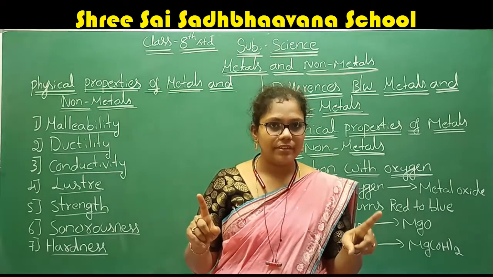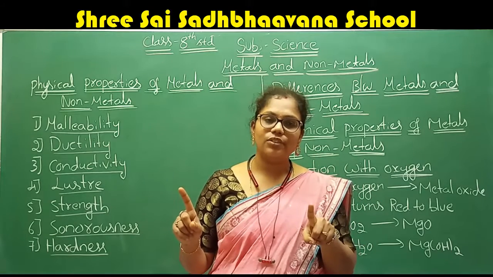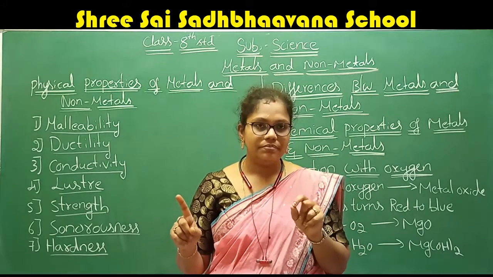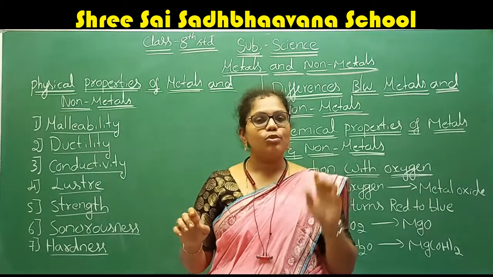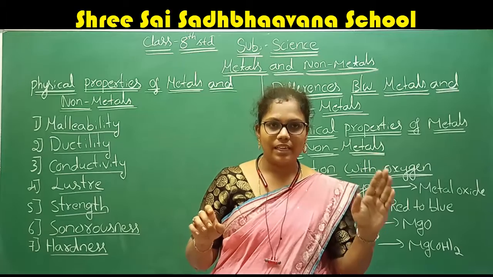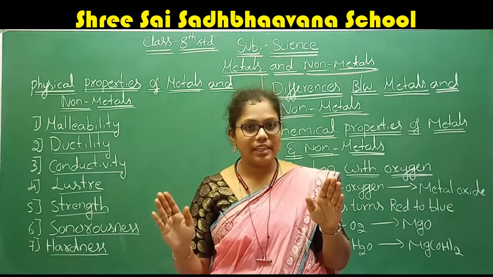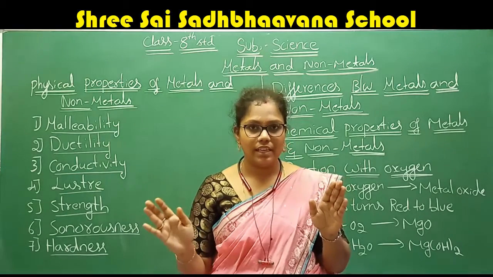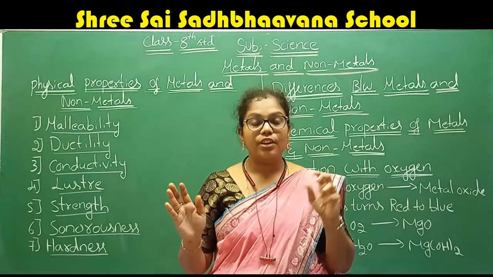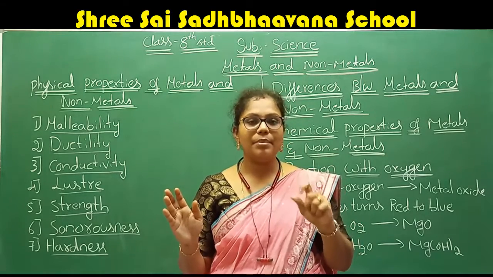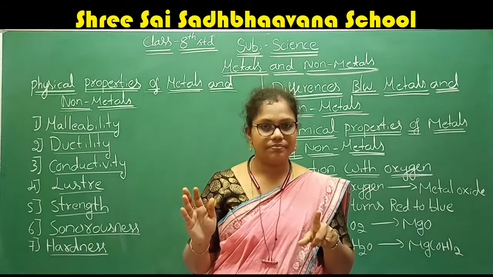Metals are malleable, but non-metals are non-malleable, or brittle. Non-metals cannot be made into a thin sheet. If you hit a non-metal with the hammer, it breaks down.